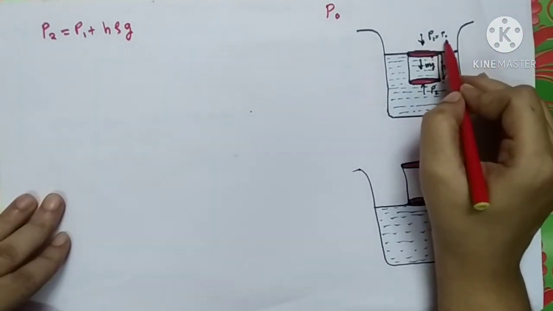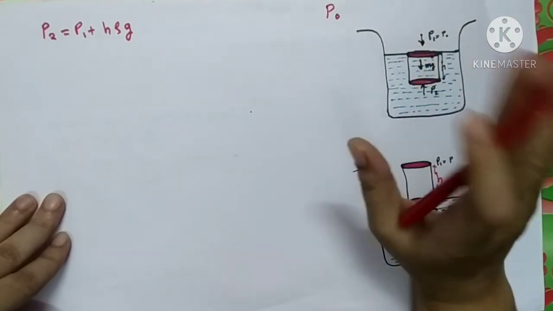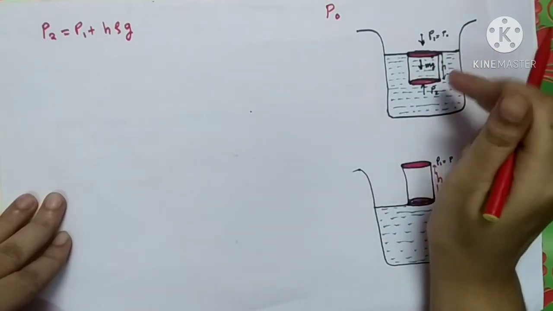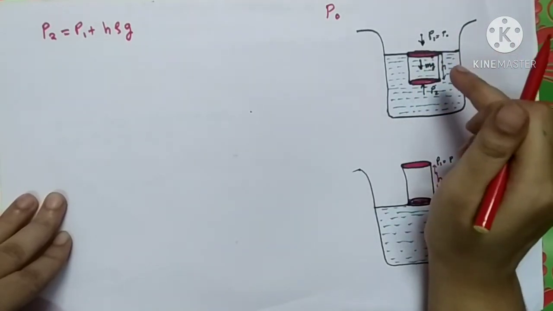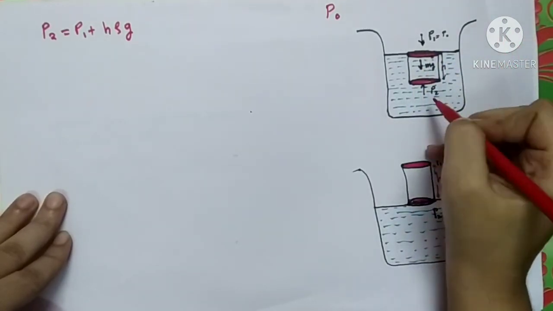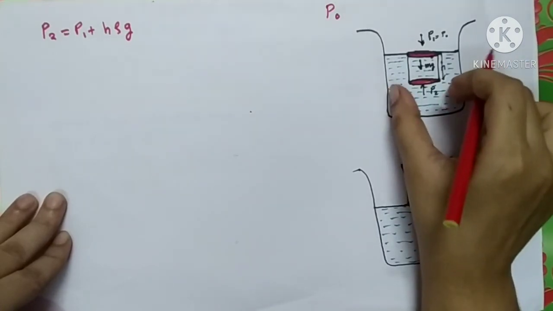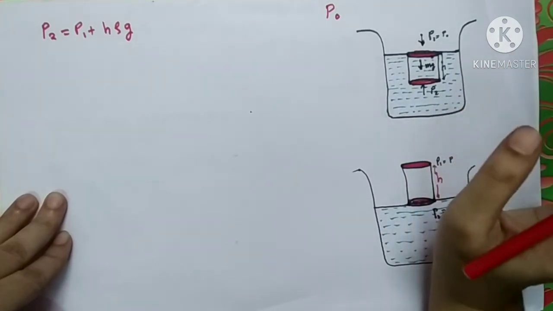So P1 will become atmospheric pressure acting in a vertically downward direction. Second is the weight of the liquid inside the cylinder acting in a downward direction. And P2 is the pressure exerted by the lower layer of the liquid.